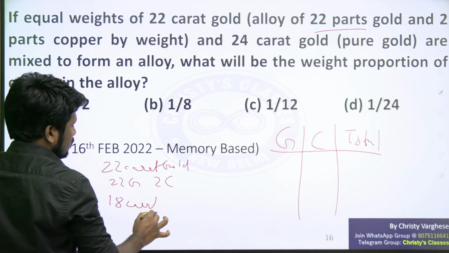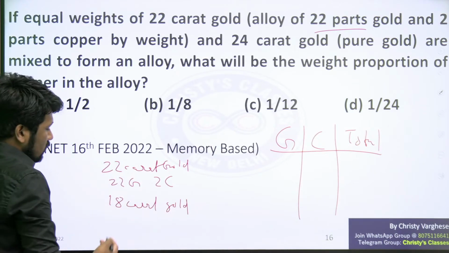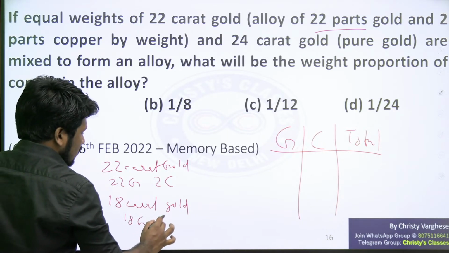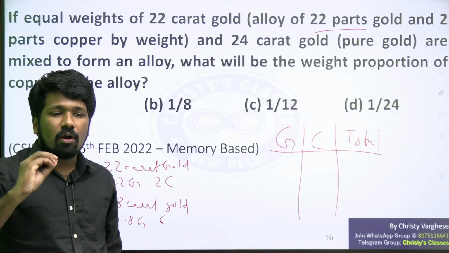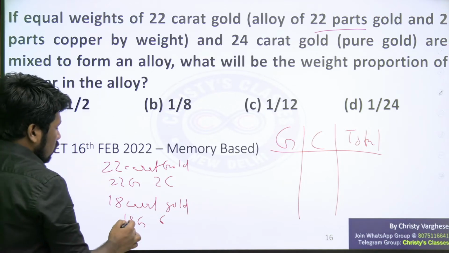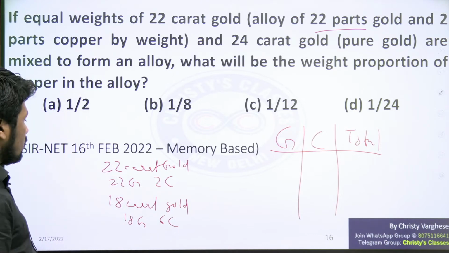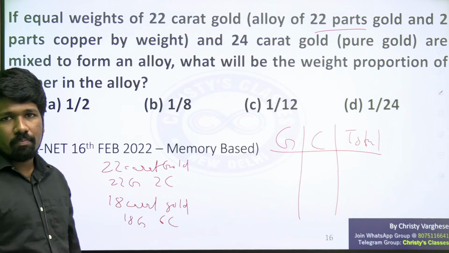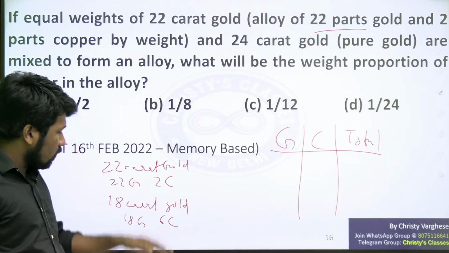I am asking in general so that you can do any question like this. 18 karat gold means 18 parts gold and the remaining 6 parts copper. Why 6 parts? Because carat is defined out of 24. So 12 karat gold means 12 parts gold, 12 parts copper. 18 out of 24 parts will be gold, 6 out of 24 parts will be copper.